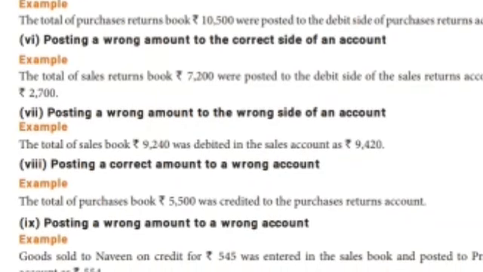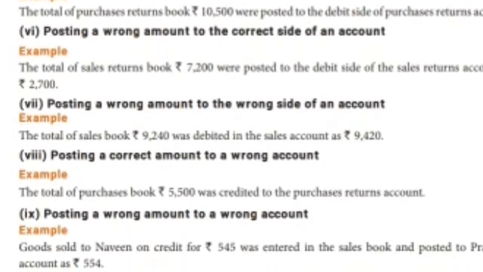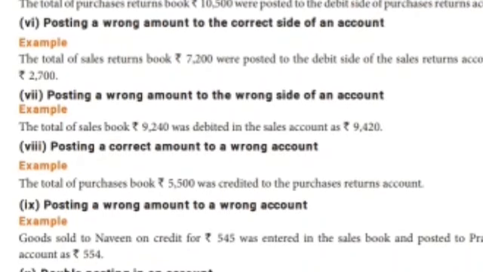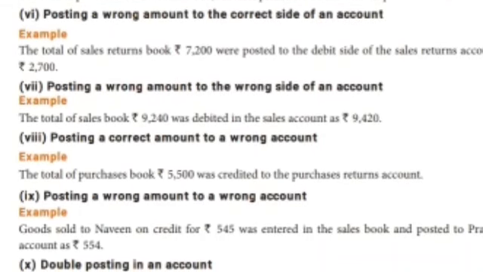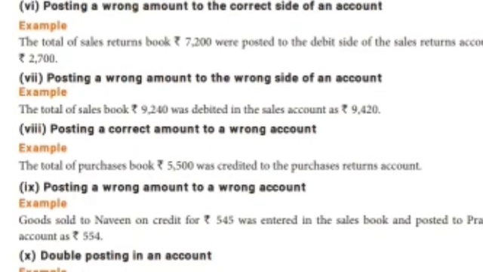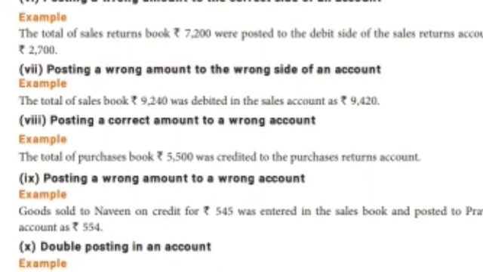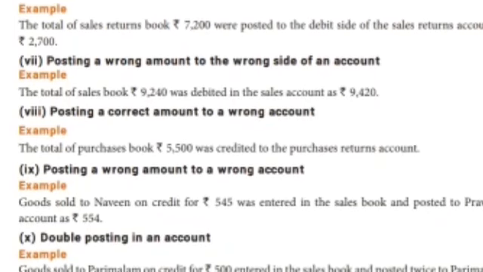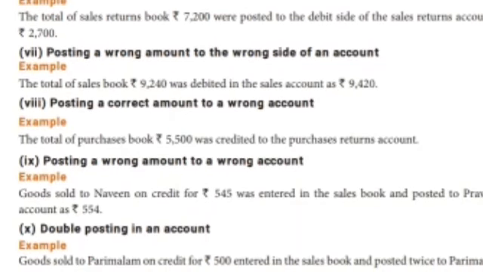The total of the sales returns book, 7,200, was posted to the debit side of the sales returns account as 2,700. Already we know that the sales return account shows on the debit side. It's the debit side, okay, but 7,200 is the correct amount and they wrongly wrote 2,700. Let's see. Posting a wrong amount to the wrong side. The total of the sales book, 9,240, was debited in the sales account as 9,420, a wrong amount.